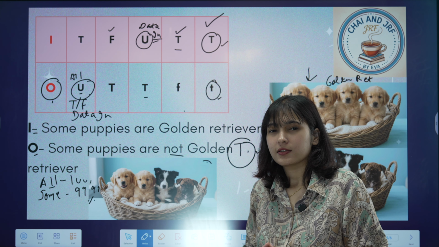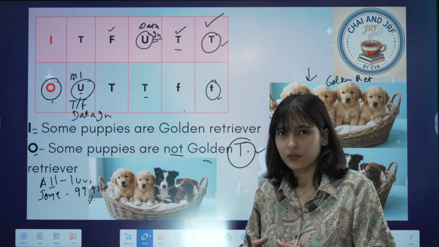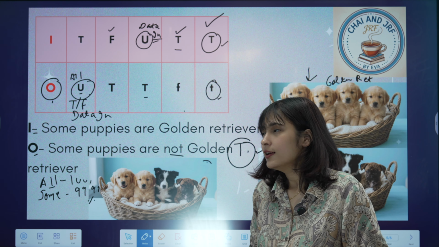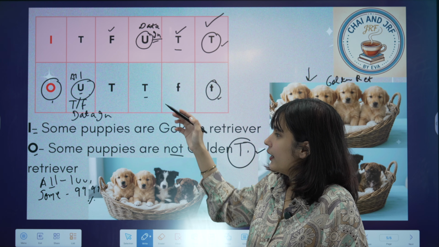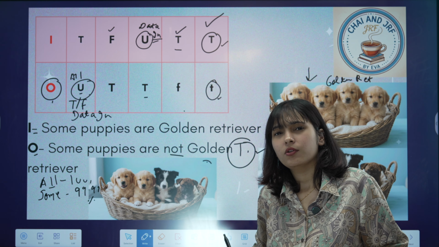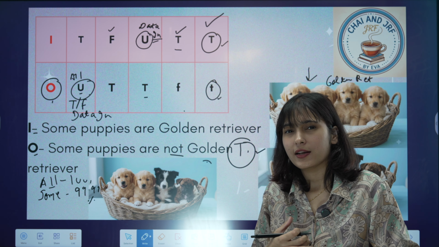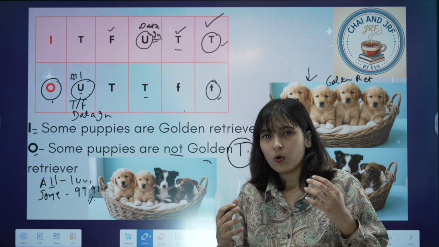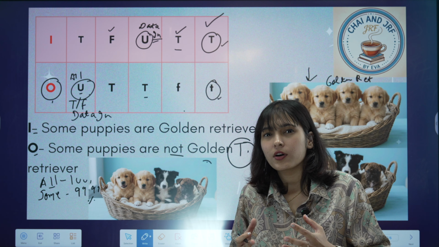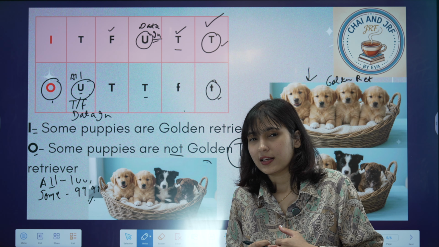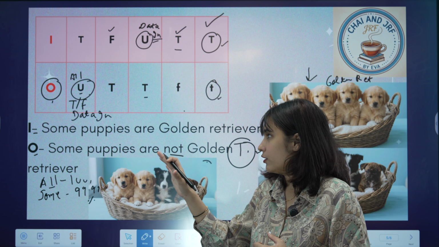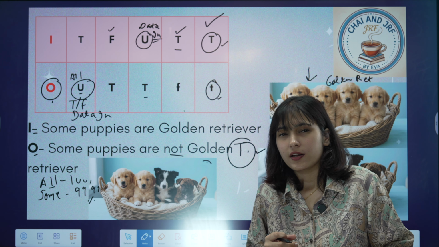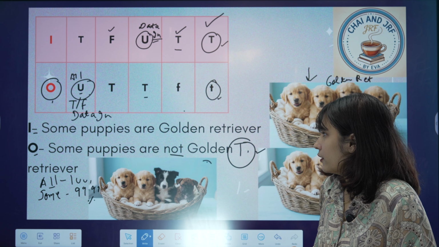If you are getting stuck somewhere, I recommend you to go through the video once again and rewatch where you feel like you are not able to understand. So this is the I and O type of proposition, and I want you to practice on your own, taking examples based on real life. So use your mind, use your own logical inferences, use your own real-life examples. That's how you will get the concept of this I and O type of relationship, square of opposition, subcontrary, right?